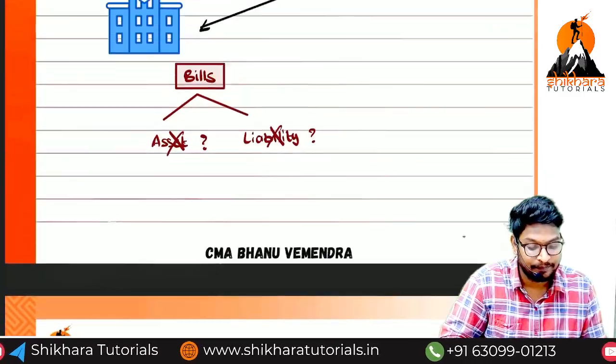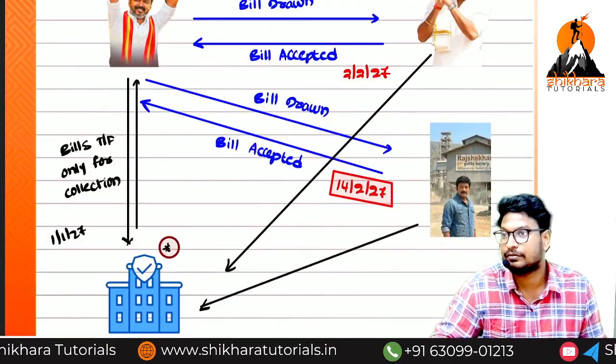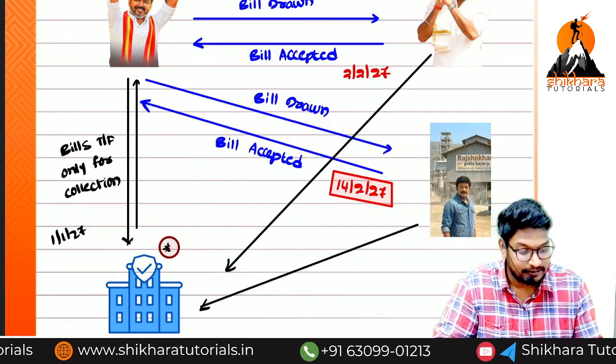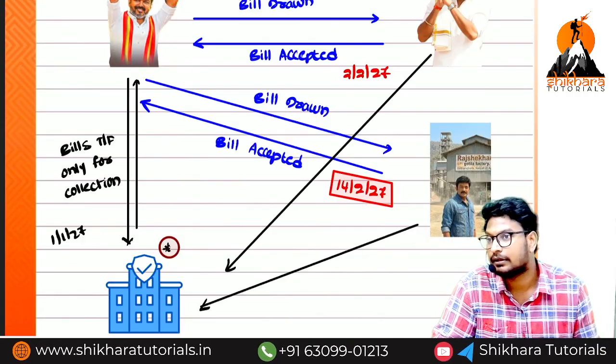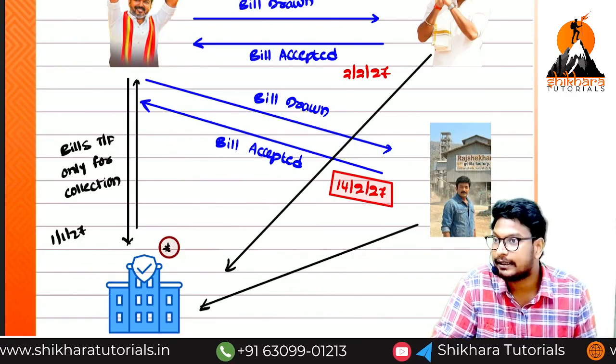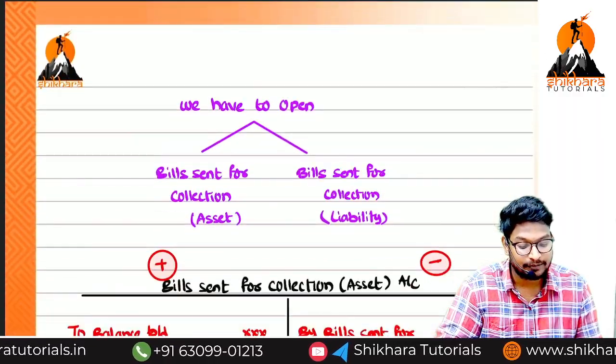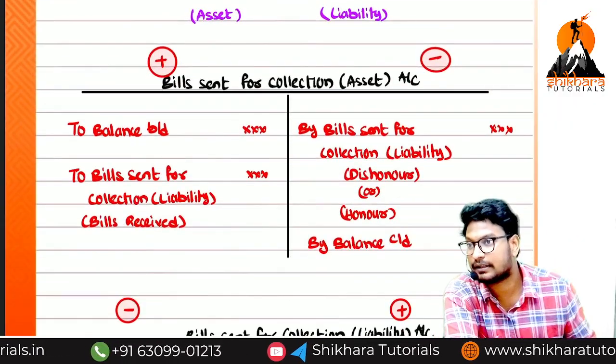For example, the PSPK bill was matured. Matured means the balance will decrease. Sir, Rajshekhar bill has not matured. That means it is still showing in the closing balance. Is there any doubt, guys? So this is the overall information about bills sent for collection.